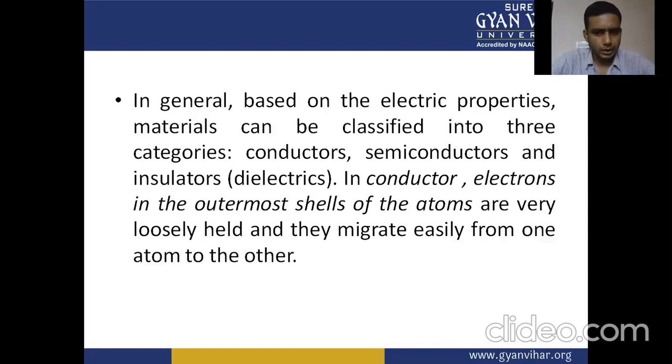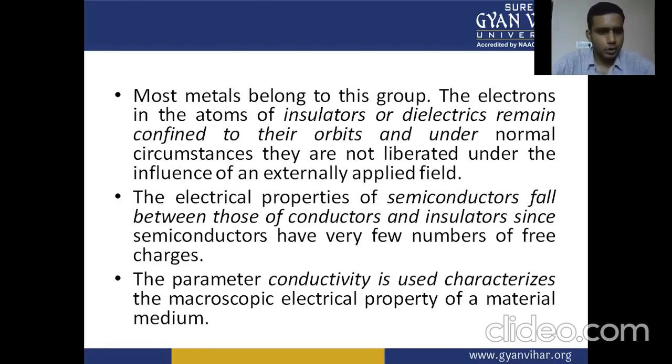We have already discussed three types of materials: conductor, semiconductor, and insulator. Insulator is also known as dielectric. So we have discussed the basic mechanism of conductor, semiconductor, and dielectric materials. In the conductors, electrons in the outermost shells of the atom are very loosely held and they migrate easily from one atom to the other. Most metals belong to this group.